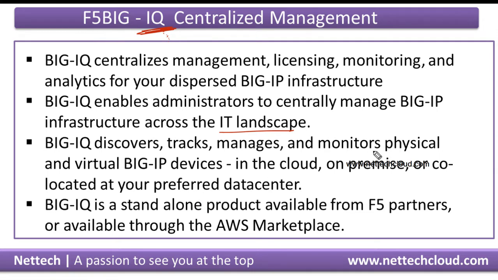Big IQ can also be virtual, deployed on any hypervisor, type 1 or type 2, like an ESXi server, VM orchestration, or anywhere, right? It is a standalone product available from F5 partners and through the AWS marketplace, and the latest version is 7.x. And of course you have to read the release notes.